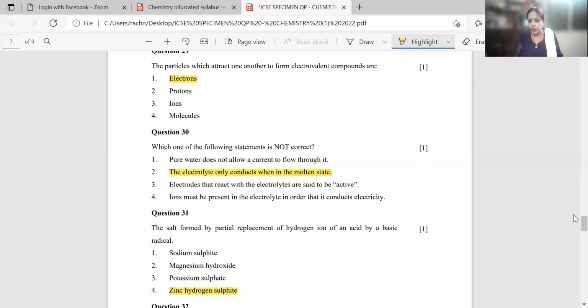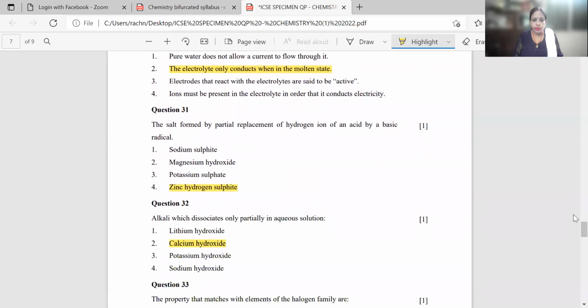Because the definition of an electrolyte says a chemical compound which either in fused or molten state or in aqueous solution conducts electric current is considered to be an electrolyte. So option number 2 is the correct answer.